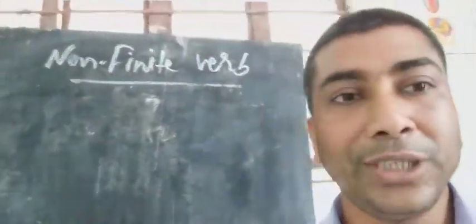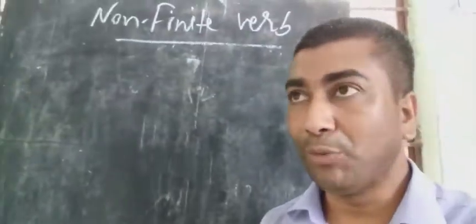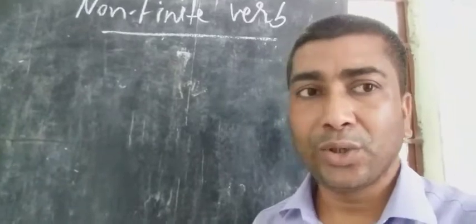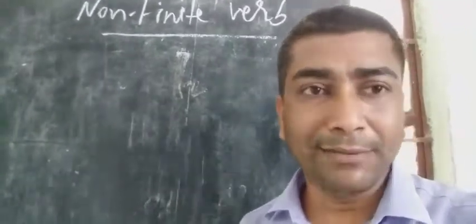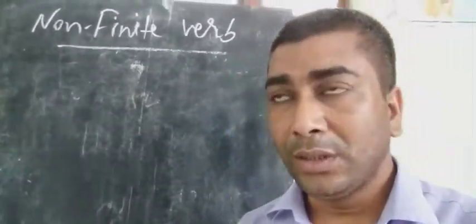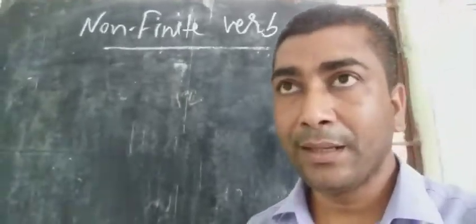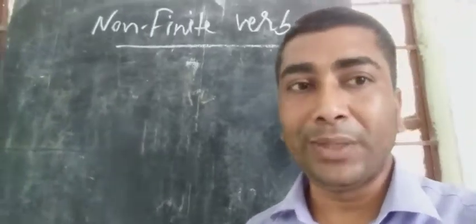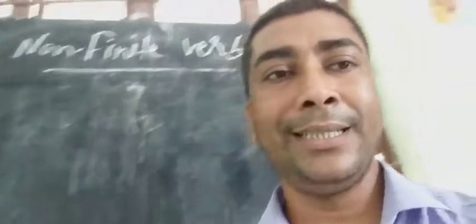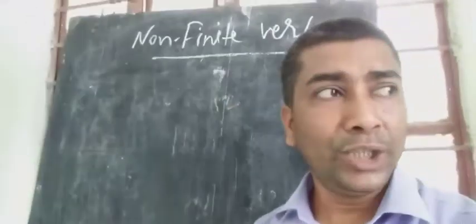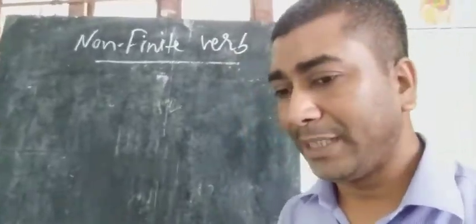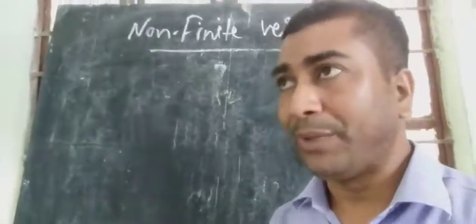Infinitive means to plus v1. We can say that infinitive has two forms. First form is to infinitive and second form is without to infinitive.